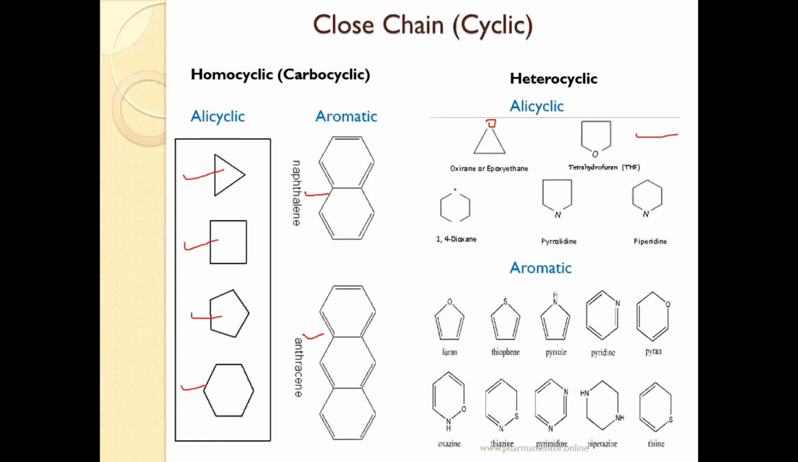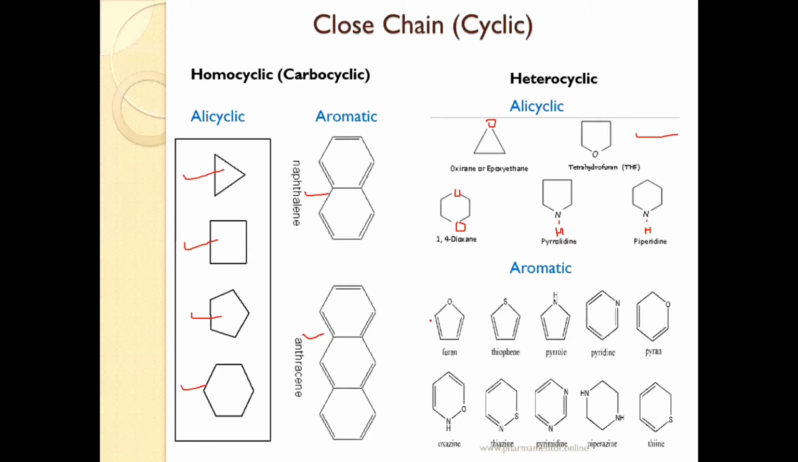After that, this is a 6-member ring where oxygen is at first and fourth position. Here there are 2 oxygens at first and fourth position, so the name of that compound is 1,4-dioxane. This is a 5-member ring with nitrogen at first position. Here there is hydrogen, so the name is pyrrolidine. And a 6-member ring where nitrogen is at first position; the name is piperidine. These are examples of alicyclic heterocyclic compounds. After that, the next class under heterocyclic compounds is aromatic heterocyclic compounds.